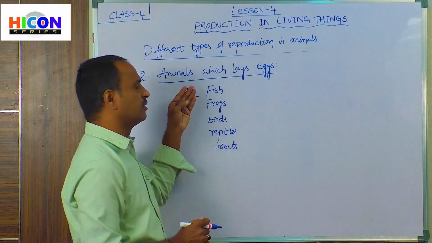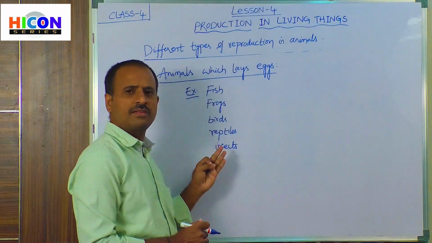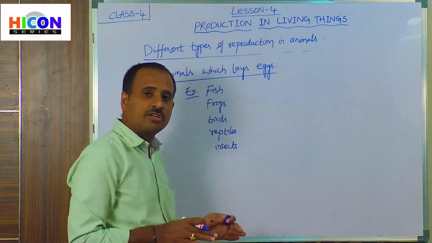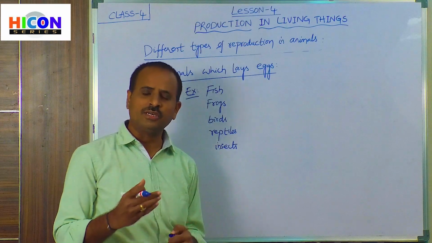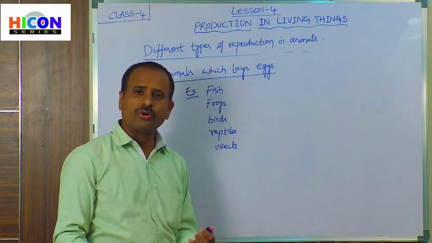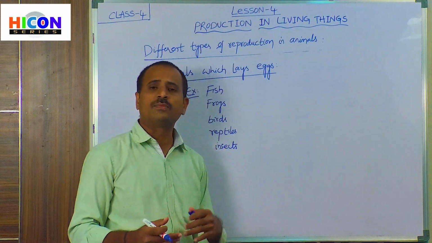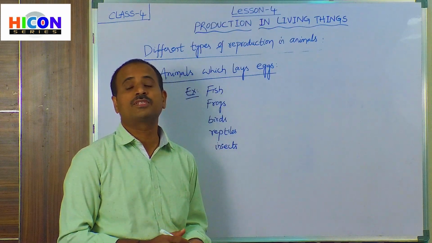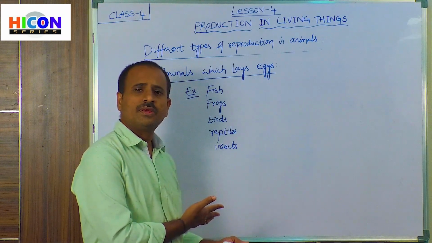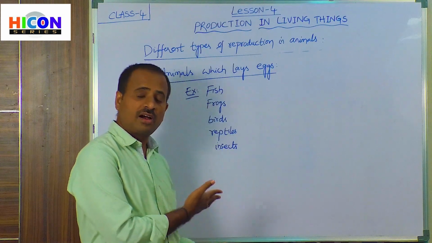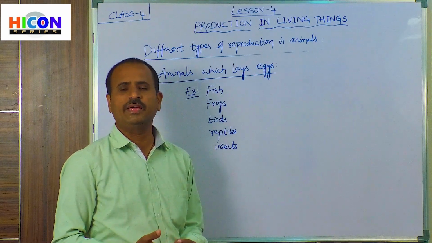So all of us know about fish, and all of us observe frogs, birds and reptiles. Reptiles means those animals which crawl on the earth. So the examples of reptiles are lizards, snakes, crocodiles. And insects, we observe different types of insects in our surroundings, that is flies and also mosquitoes, grasshoppers, cockroaches. All these are examples of insects which can reproduce by laying eggs.